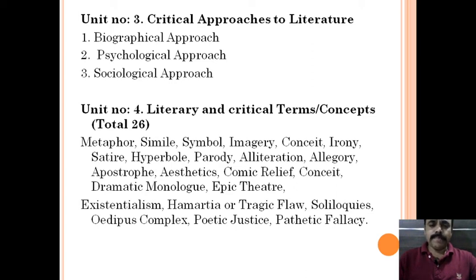Simile is also there. Symbol, imagery, conceit, irony, satire, hyperbole, parody, alliteration, allegory, apostrophe, aesthetics, comic relief, conceit, dramatic monologue, epic theatre, existentialism, hamartia or tragic flaw, soliloquies, Oedipus complex, poetic justice, pathetic fallacy, etc. We will take the definitions of these terms and some examples to understand them. So these are the 26 terms for this paper.